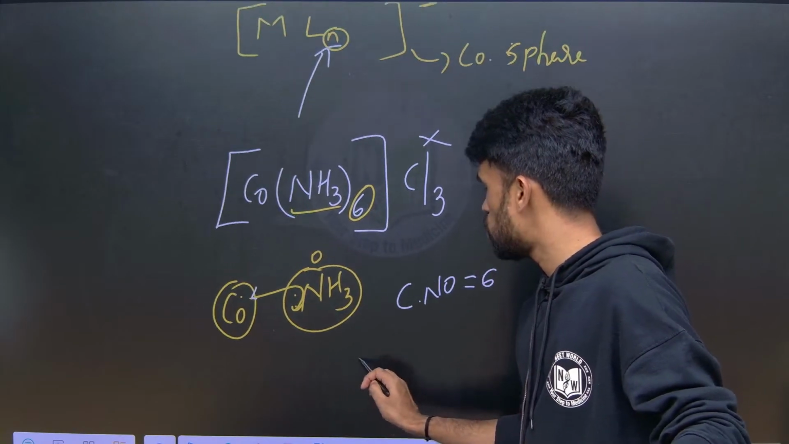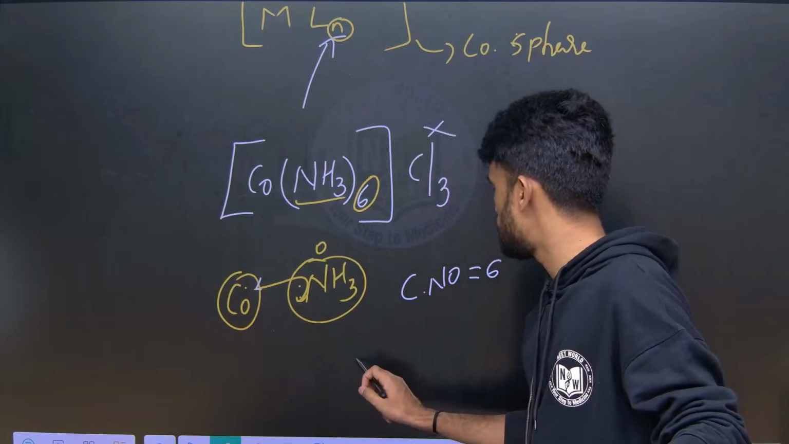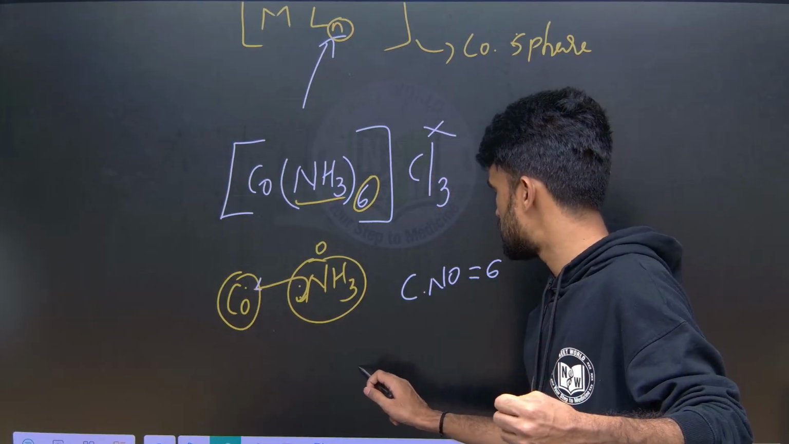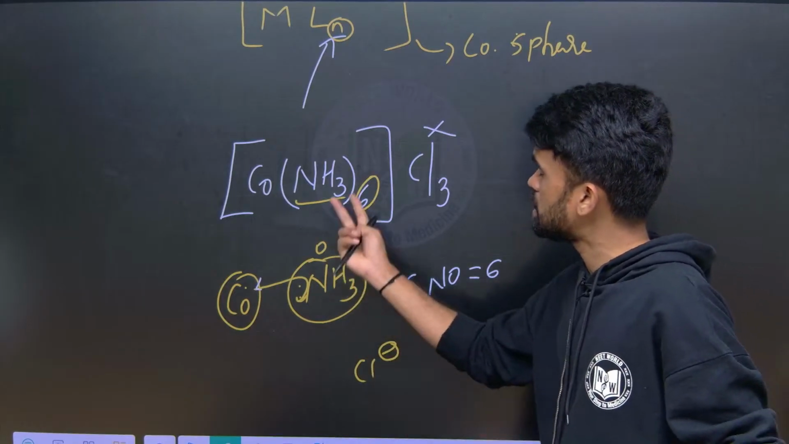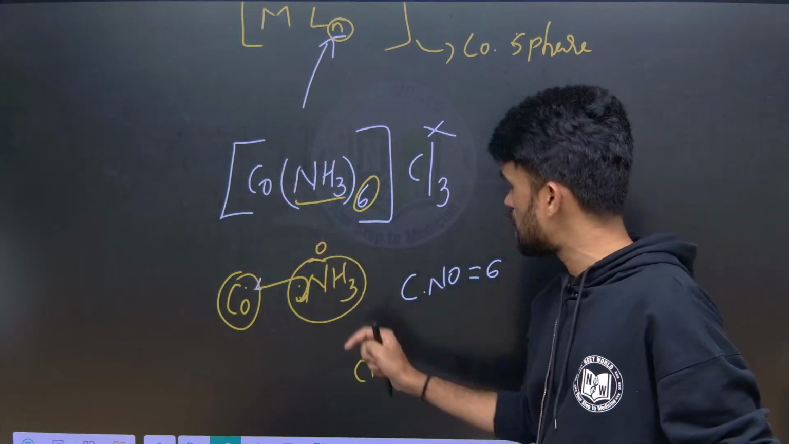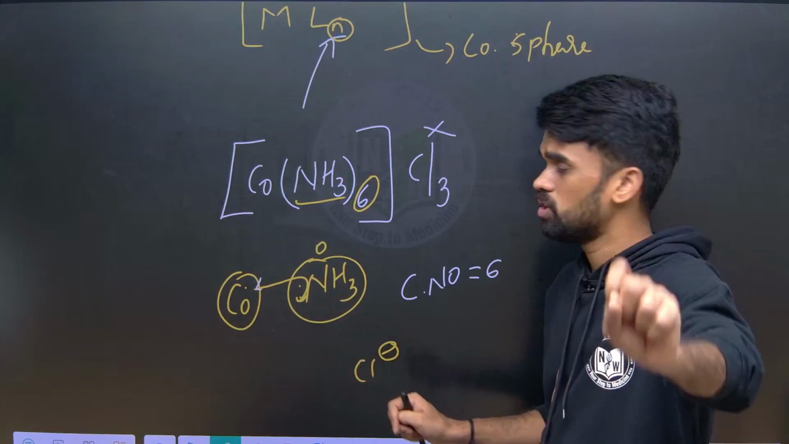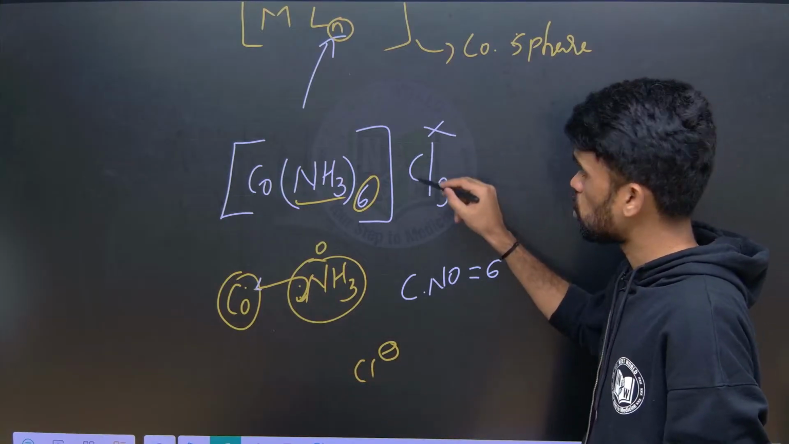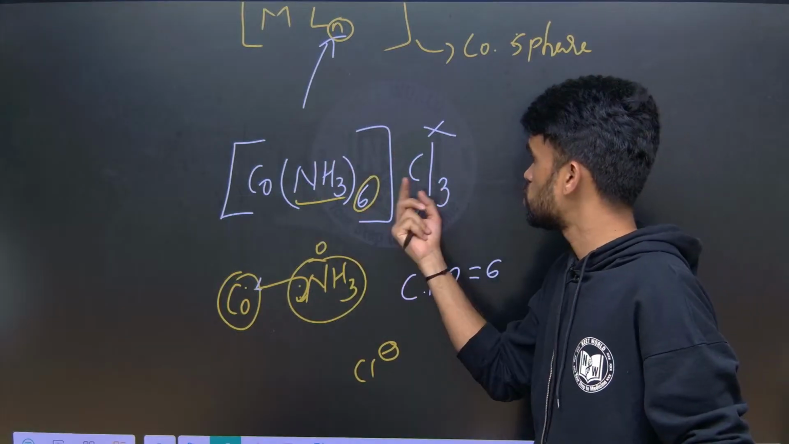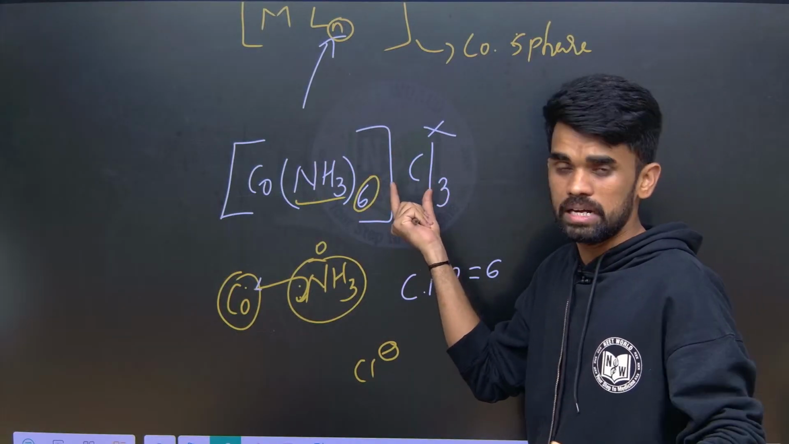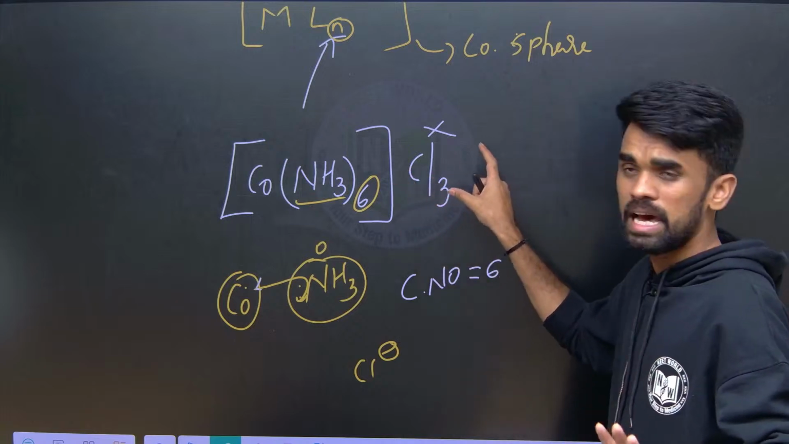For example, halogens will have a negative charge. So for example, here I am writing chloride ion. If this chloride ion is present inside the square bracket, I can consider this as a ligand. Now here chloride ions are present but not inside this square bracket, so these are not ligands, they are just ions.